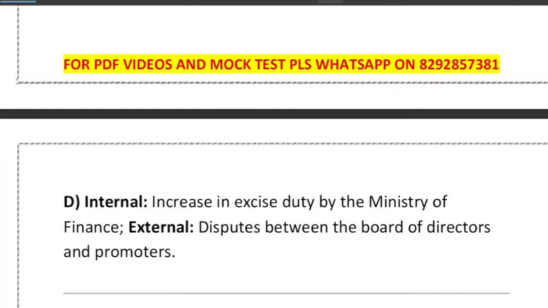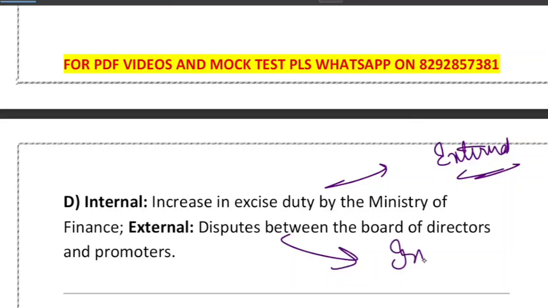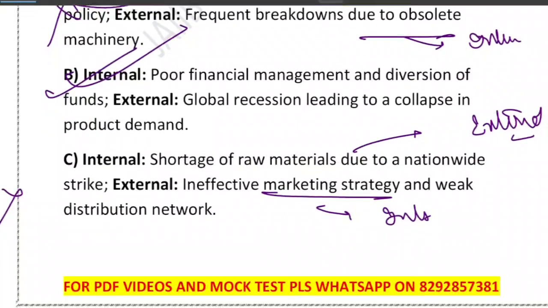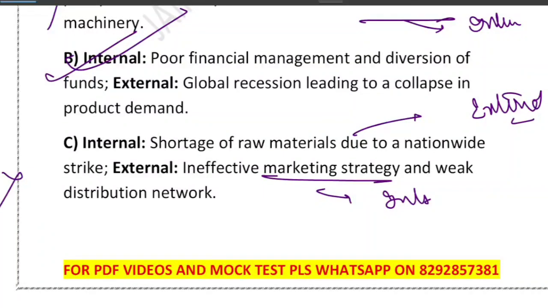What about D? It says increase in excise duty by the Ministry of Finance. This is external. The Ministry of Finance has increased the excise duty, this is an external cause. And dispute between board of directors is an internal cause. So D is also wrong. So what is the correct answer? Yes, B is the correct answer. It says poor financial management and diversion of fund, these two count toward internal. And global recession is an external cause, this comes from the world economy. So option B correctly matches internal versus external factors.